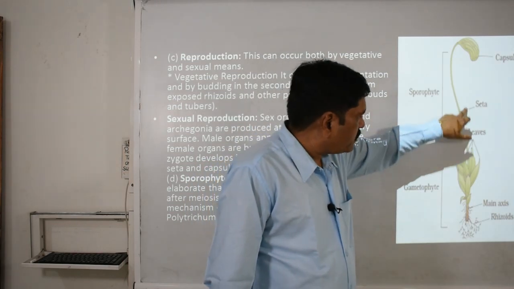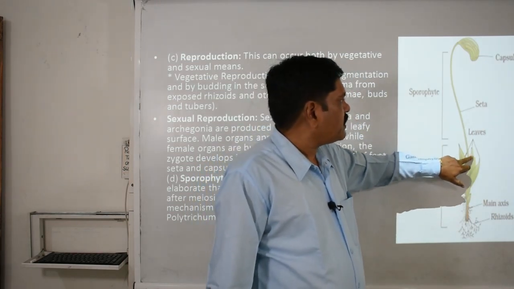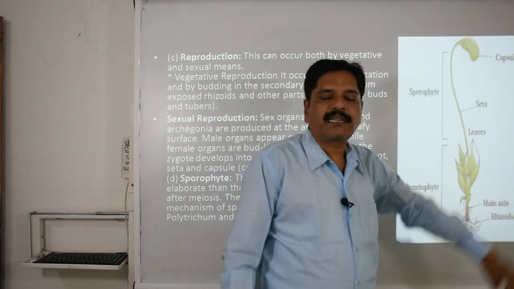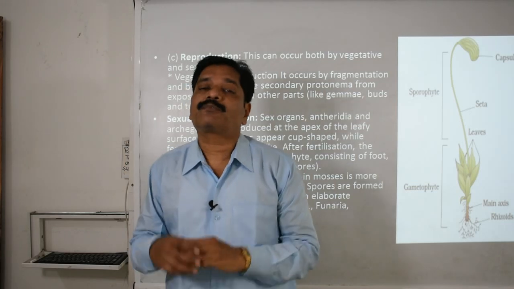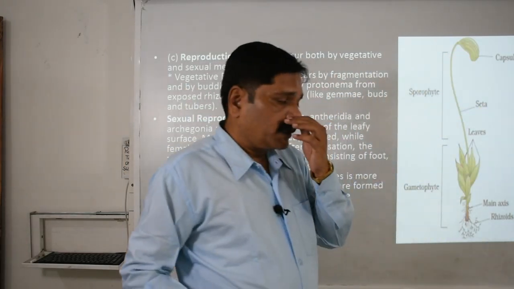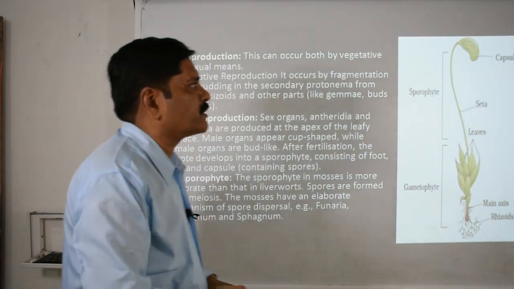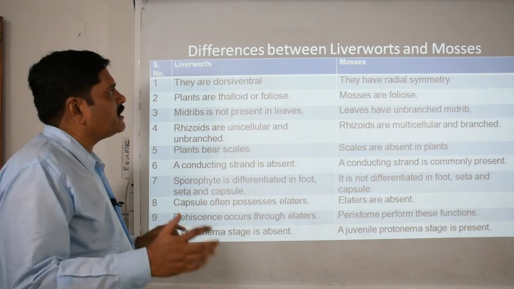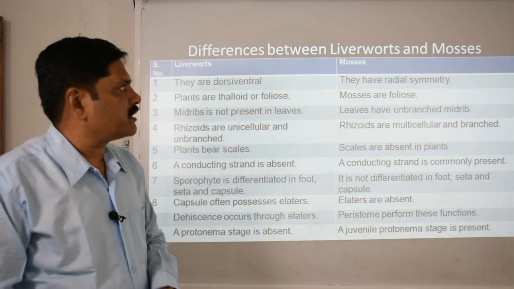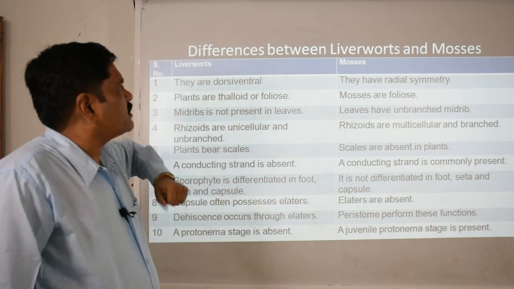The sporophytic phase is dependent on the gametophytic phase, and here it has the foot, seta and capsule. This capsule structure is responsible for producing the spores. When it is fully mature, the capsule bursts and disperses the spores, and these spores germinate and produce the new plant. Clear? We can take a look at the difference between the liverworts and the mosses.